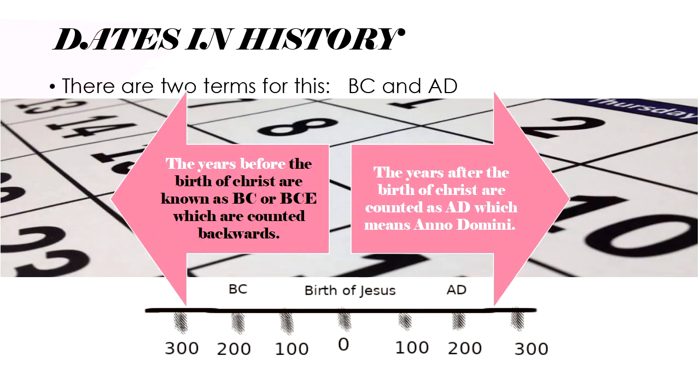Next topic, dates in history. Dates in history are explained by 2 terms, the BC and the AD. The years before the birth of Christ are known as BC. All the dates are counted backwards in BC. AD refers to Anno Domini. The years after the birth of Christ are counted as AD. So here's the timeline showing both the dates.